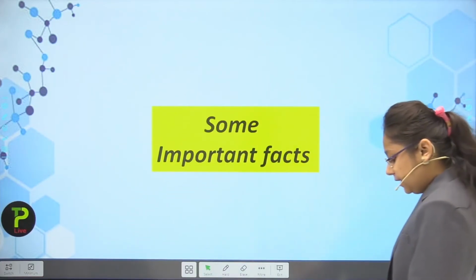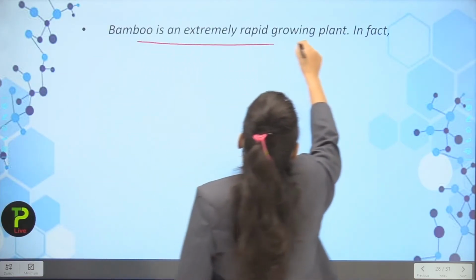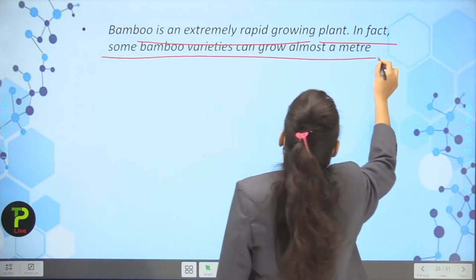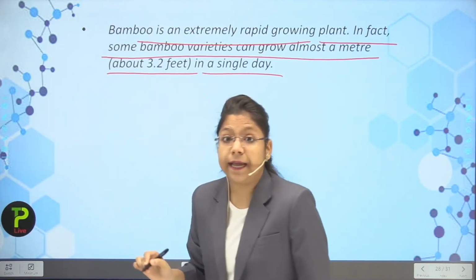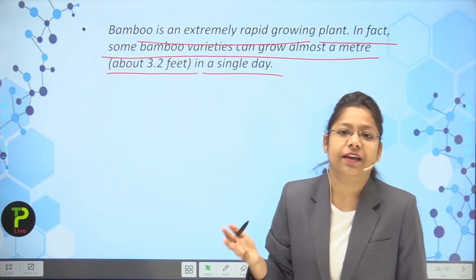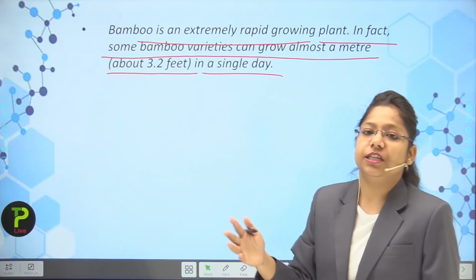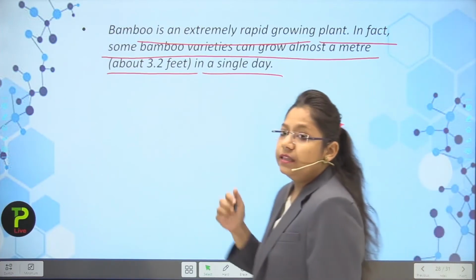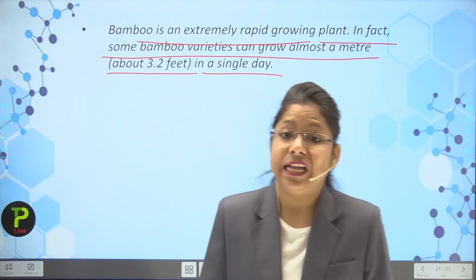Okay, so let's see the first important fact. So the first important fact is bamboo is an extremely rapidly growing plant. In fact, some bamboo varieties can grow almost a meter, about 3.2 feet in a single day. So are you imagining the growth of bamboo? It is just growing at a rapid rate. Actually 3.2 feet. It is just the extreme rate of growth of a particular plant.